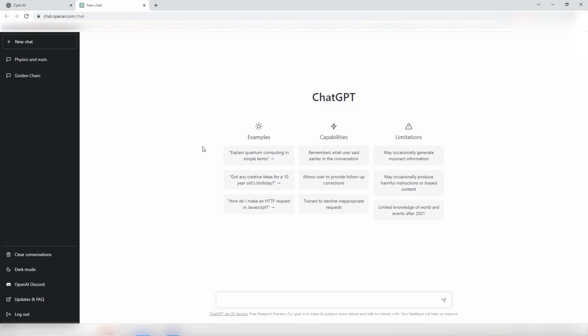About the capabilities, it's really important to note that the chat and the AI remember what is said during the conversation. And that's maybe one of the most powerful features, because it allows you to have a true conversation with the AI and really help it understand what you want.